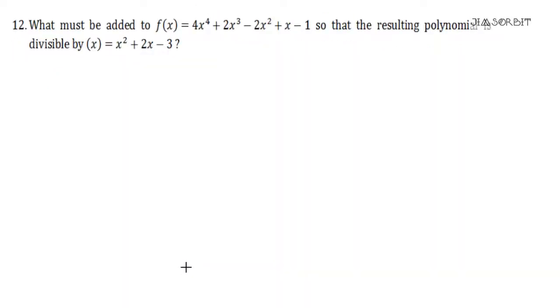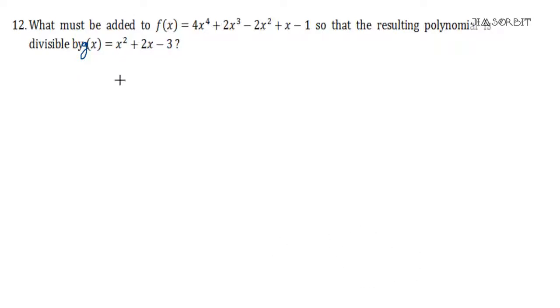Question 12 is based on polynomials. What must be added to this polynomial so that the resulting polynomial is divisible by the polynomial g of x? This is also very simple. You just have to divide it, and whatever the remainder is, you have to take the minus of it, because you are saying you must add it. Like if it was subtract, then you would have subtracted the remainder. But since it is add, you have to add the negative part, which is actually subtraction, indirectly.